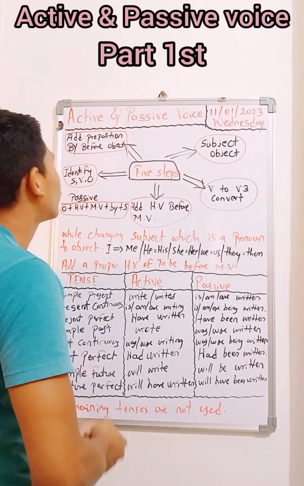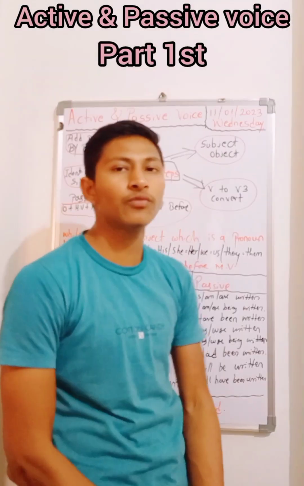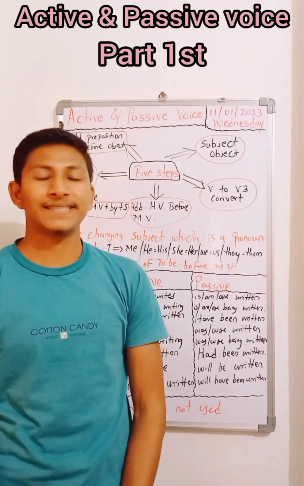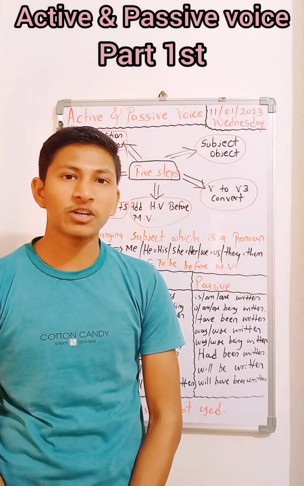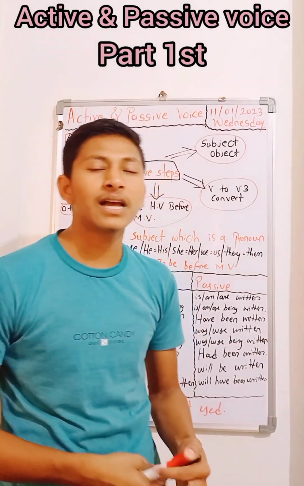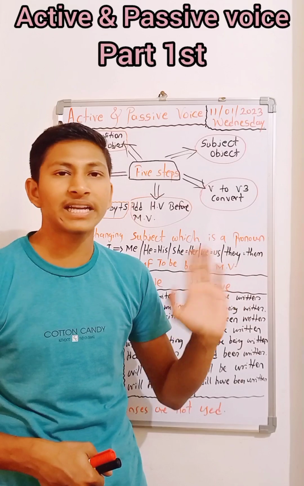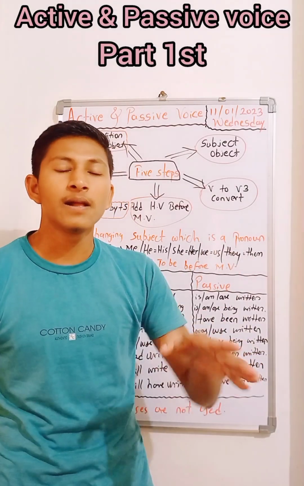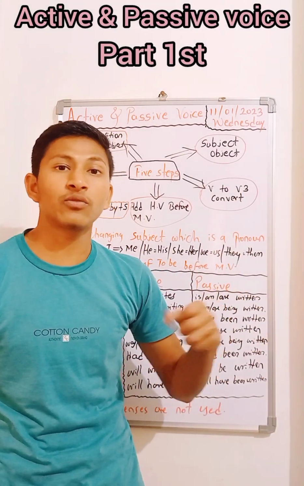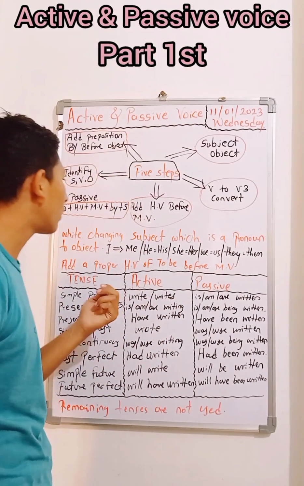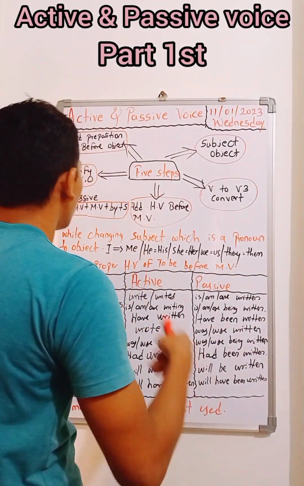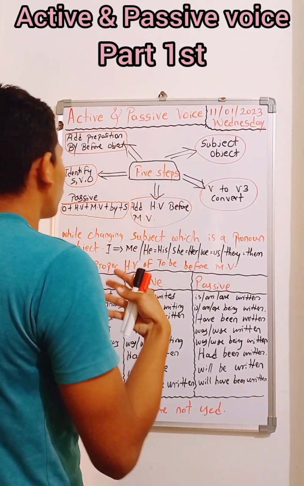This topic, active and passive voice, is well known by the name voices in English grammar. Voices are of two types: active and passive voice. Active voice is simple; for passive voice, there are certain rules to convert from active to passive. So let us discuss those rules. What are those rules?